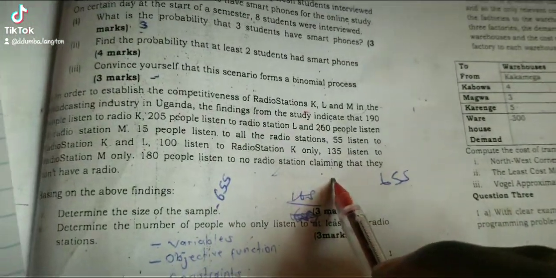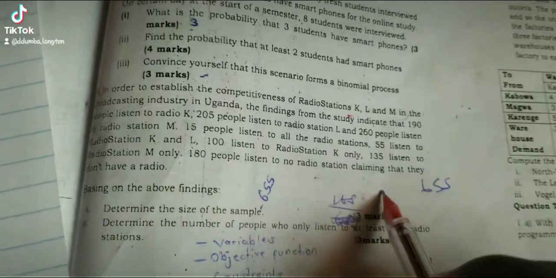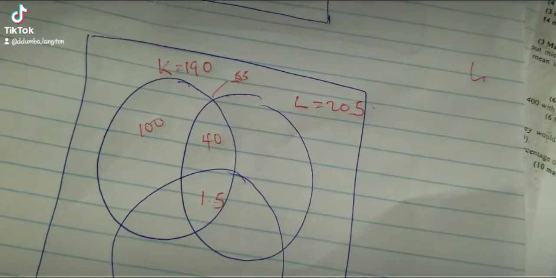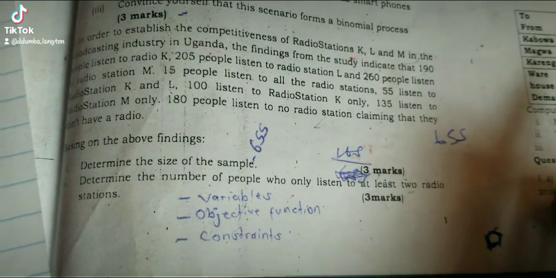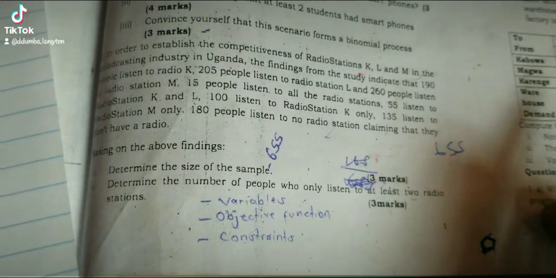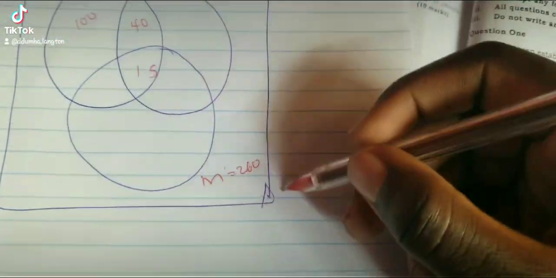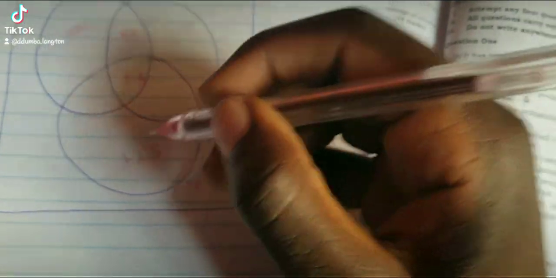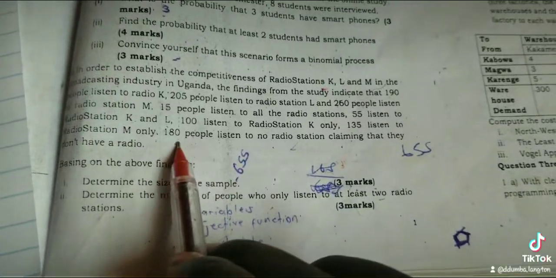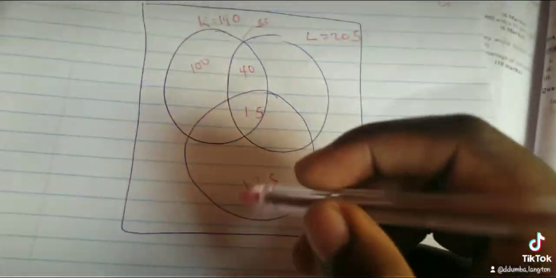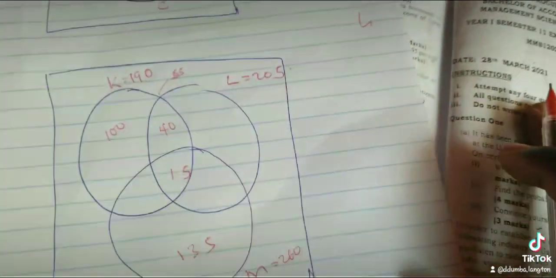Now we are saying that 55 listen to radio K and L, 100 listen to radio K only. K only, they go here. So those 100 listen to K only. Then, lastly, 135 listen to radio station M only. So M only is 135. Then they said 180 people listen to no radio stations. So you come here, you can put it outside the set. 180 people listen to no radio. Now we've presented our set.